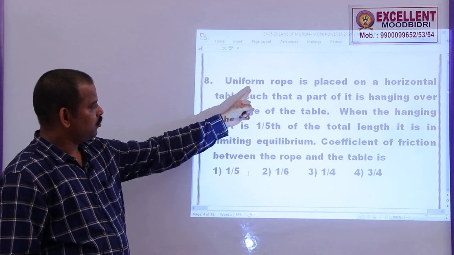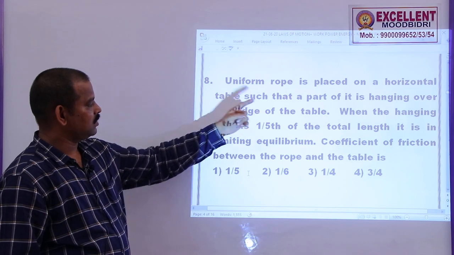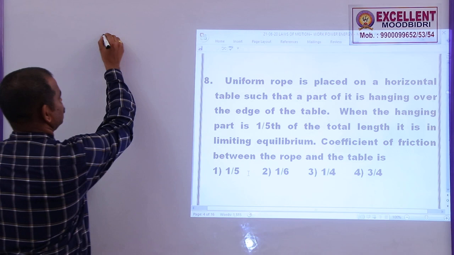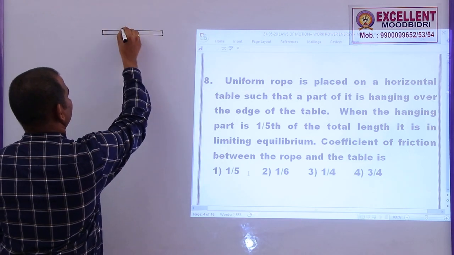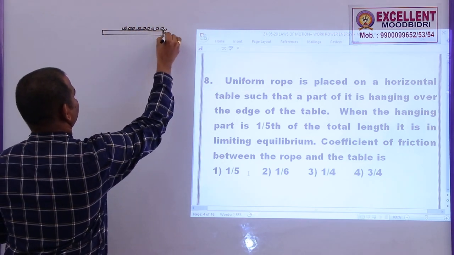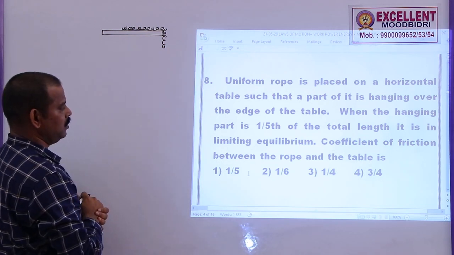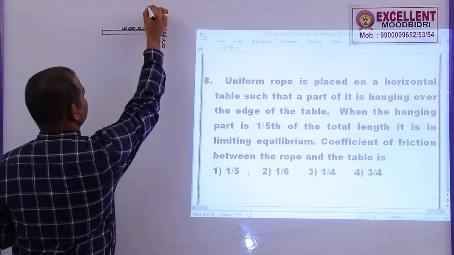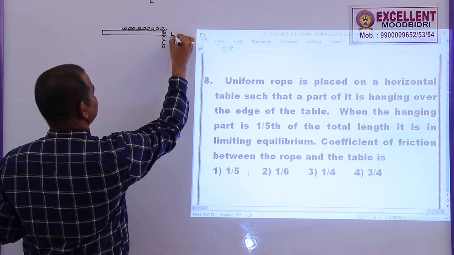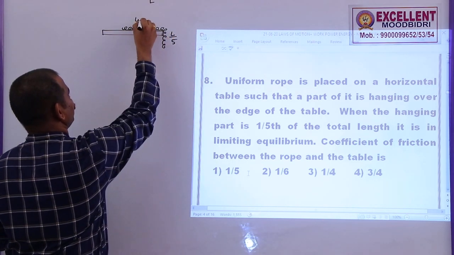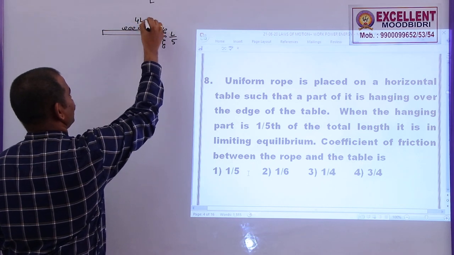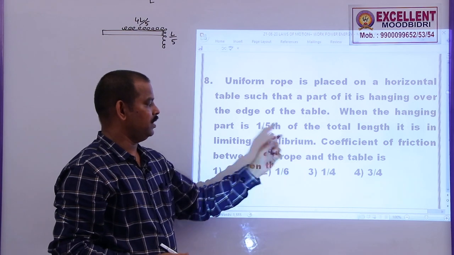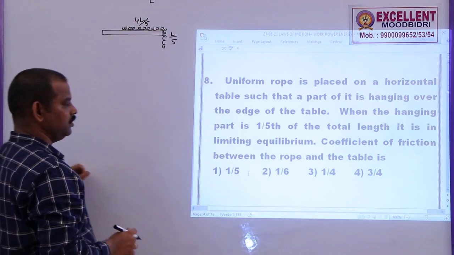Problem 8. A uniform rope is placed on a horizontal table such that part of it is hanging from the edge. So, this is the table and the uniform chain is hanging from the edge of the table. The hanging part is 1/5 of the total length. So, total length let us say L. Let us say this is L by 5, so this will be 4L by 5. Now the chain is in limiting equilibrium, the coefficient of friction between the rope and table is dash.